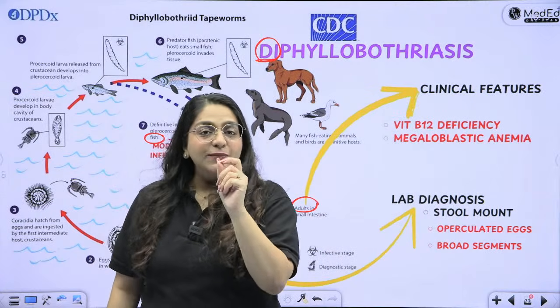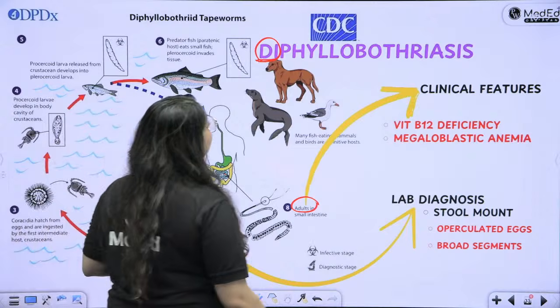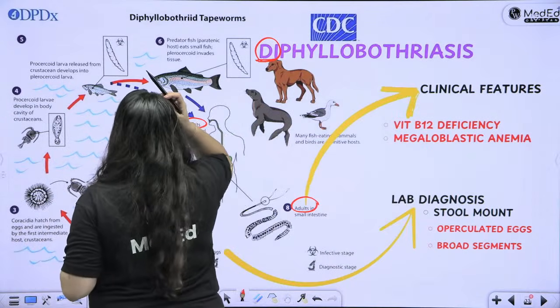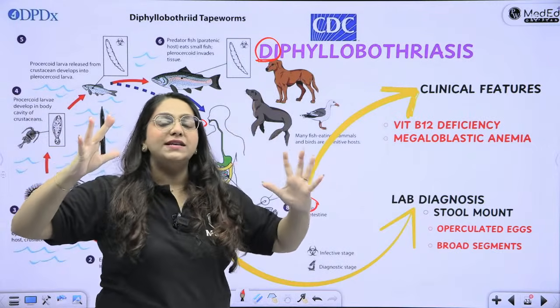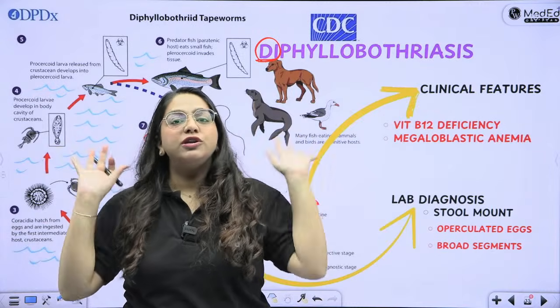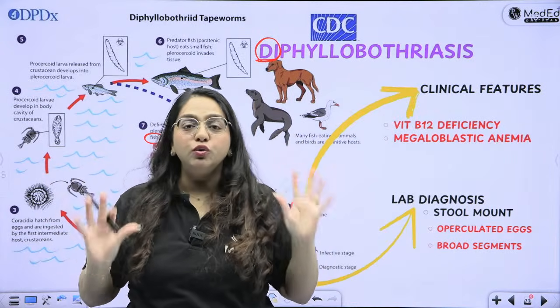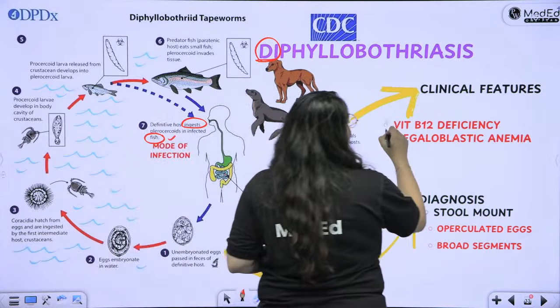Now, B12 is something which has to be absorbed from the intestine. This Diphyllobothrium latum, latum is a very, very big parasite. It is latum, it is broad. It is a huge tapeworm. So it is going to eat up all your nutrition, not leave anything for you. So you will have what? B12 deficiency and megaloblastic anemia.